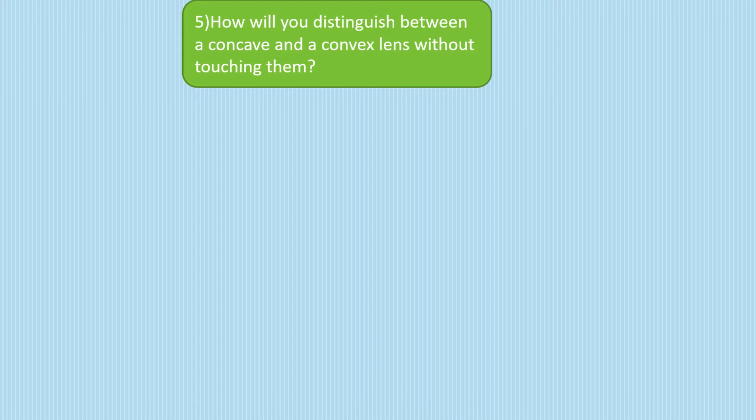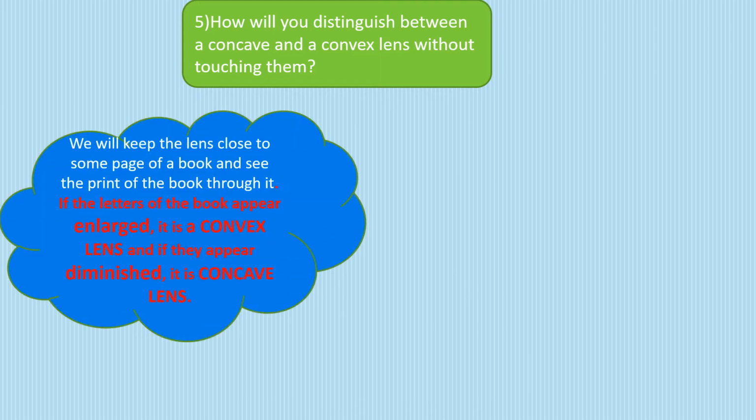If we could touch it, we could tell what happens if it has a bulged out portion and what happens if it is bulged in. So if it is bulged outwards, that means it's a convex lens. If it is bulged inwards, that means it's a concave lens. But now you cannot touch it. You have to simply distinguish.